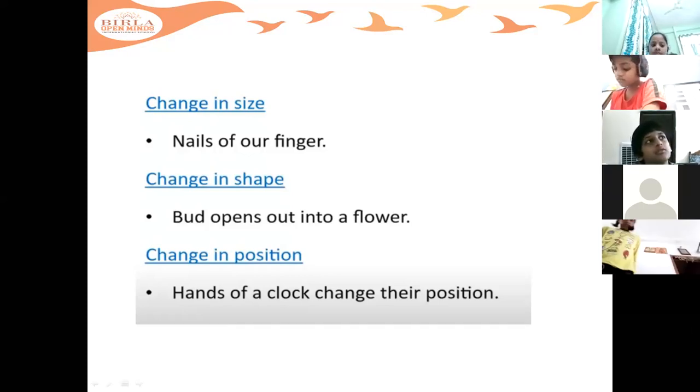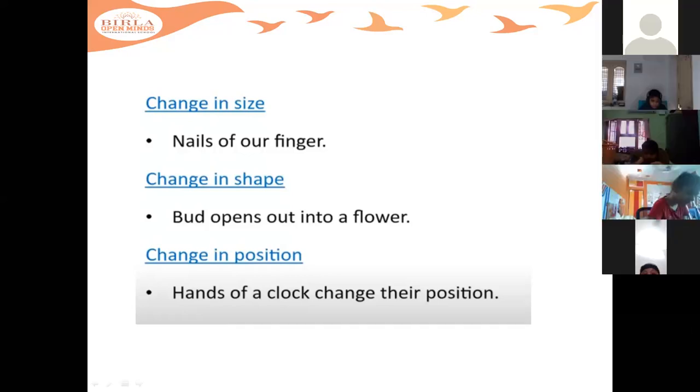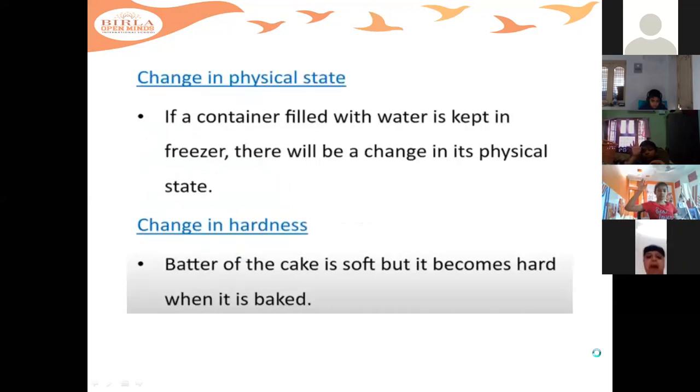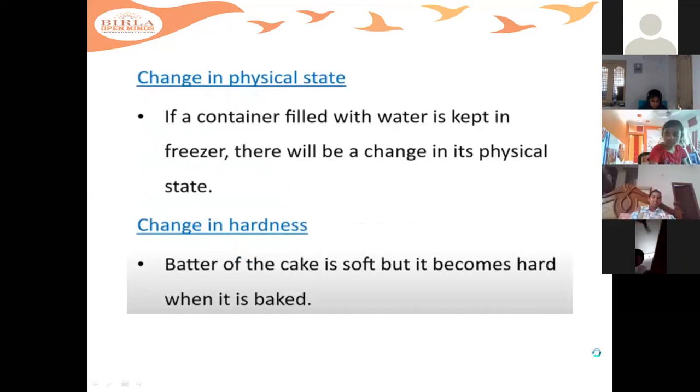Can you give a few examples of desirable changes, children? Yes. Ma'am, changes in color. The raw mango changes its color from green to yellow.